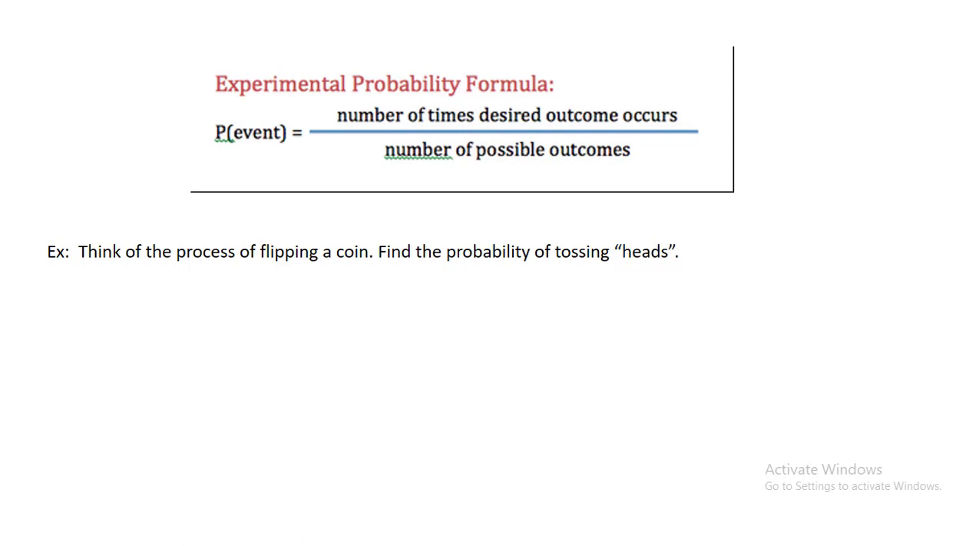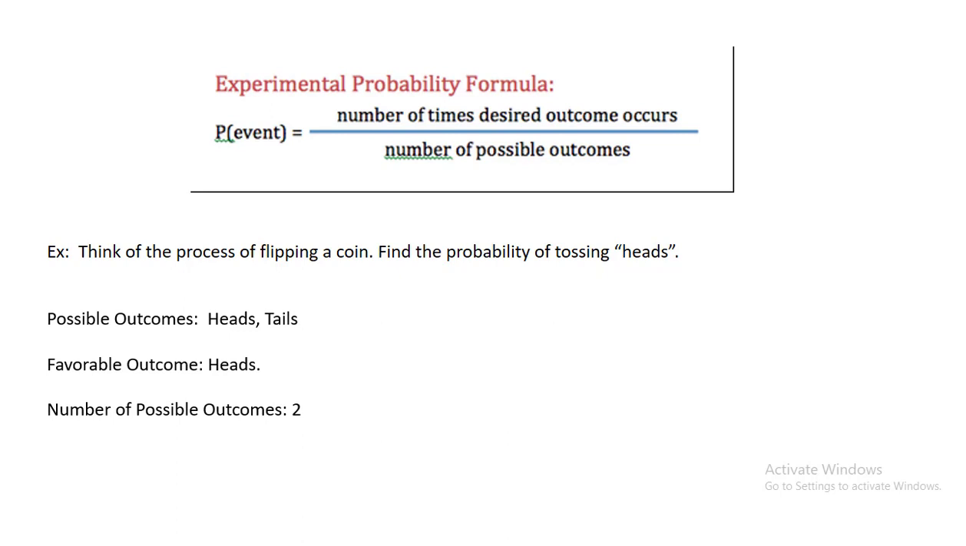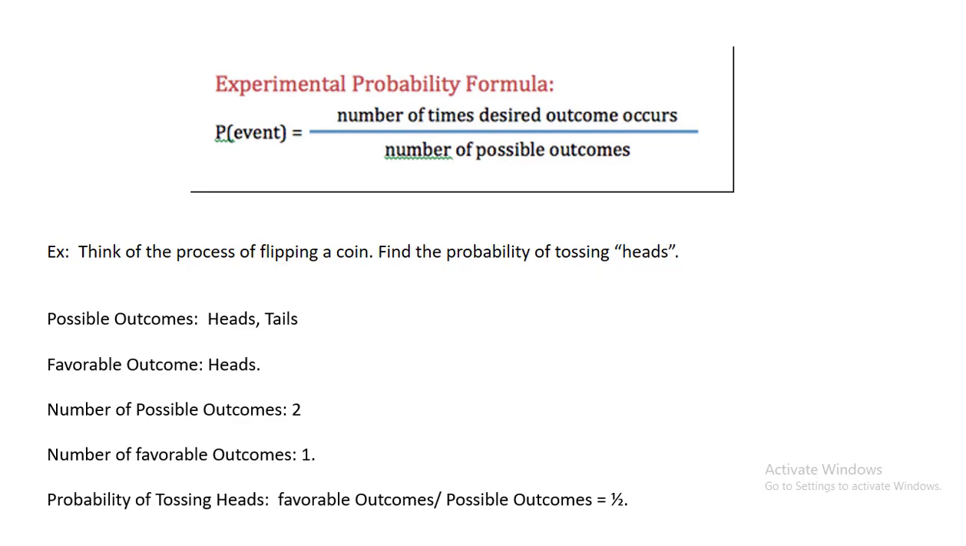I want us to think of flipping a coin. Let's find the probability of tossing heads. The possible outcomes would be heads or tails because it's a two-sided coin. The favorable outcome is heads. The number of possible outcomes is two, heads or tails. And the number of favorable outcomes is just one, because our only favorable outcome is heads. The probability of tossing heads is the favorable outcomes divided by possible outcomes, or 1 divided by 2.